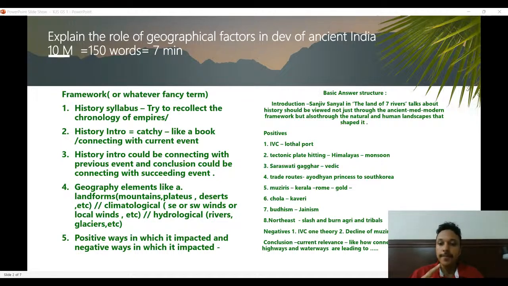We have the two major trade routes, and we have many stories also associated, like the Ayodhyan princess going to South Korea. So there are trade routes within India which connect India to Southeast Asia and West Asia. Then going south. So the point is, we can take one point from every stage in the chronology of